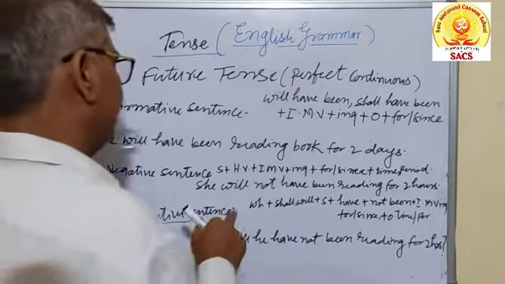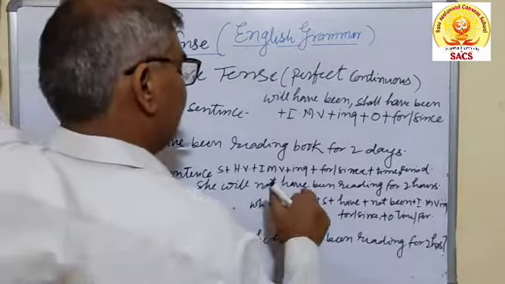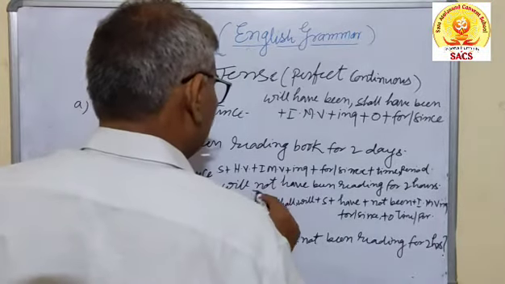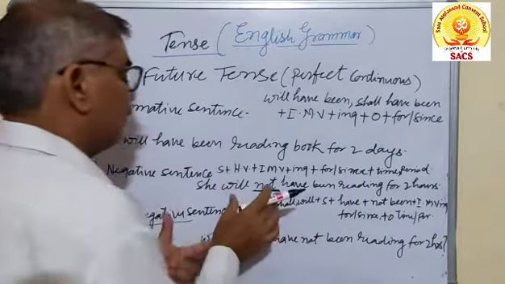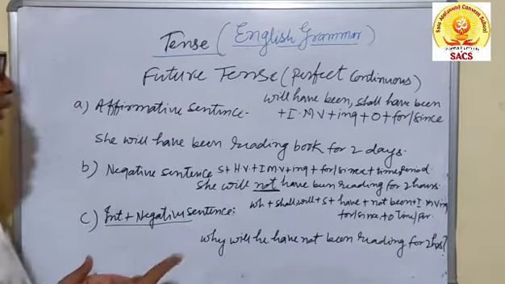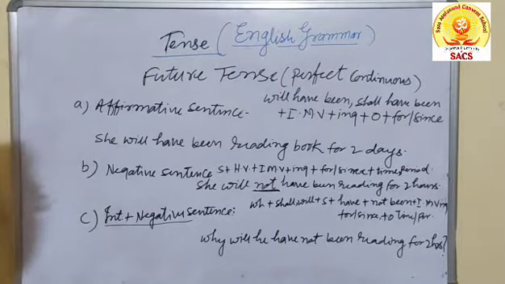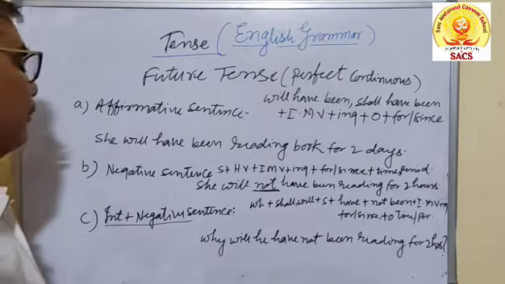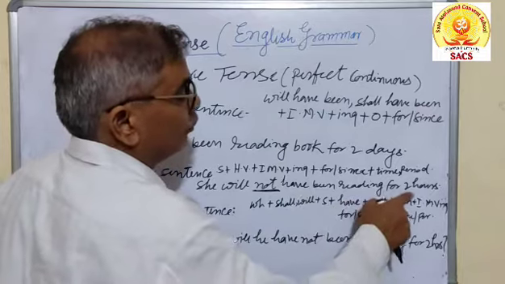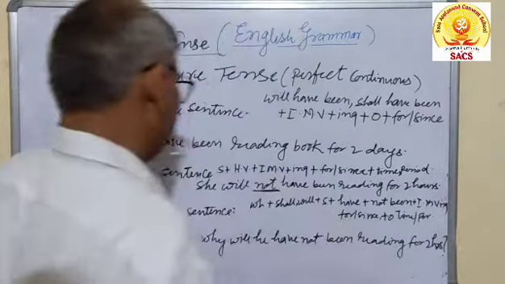Later on, in a negative sentence, it may be seen that she will not have been reading for 2 hours. In a negative sentence, not will be placed between will and have. This is the main thing. Then the sentence will be a negative sentence. Without not, there is no question of being negative, it will be an affirmative sentence. Then: she will not have been reading for 2 hours. If the object is given, it will be placed just after reading.